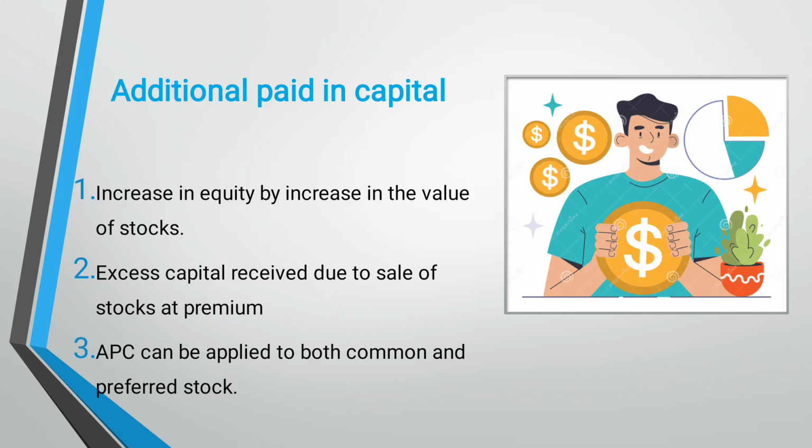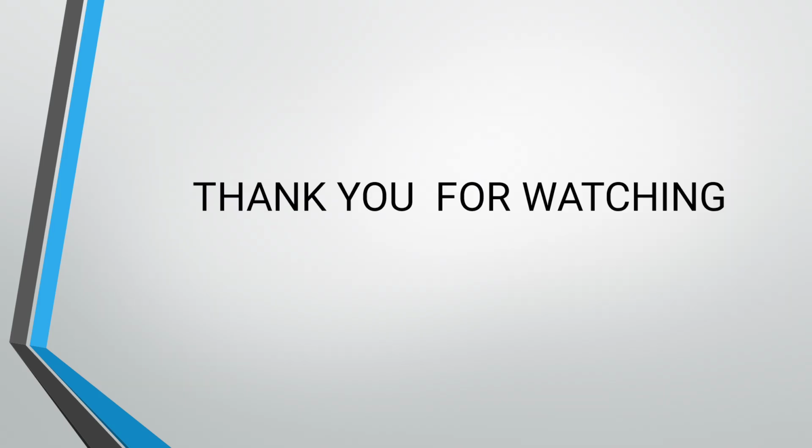So the excess capital which we receive due to the sale of the stocks at a premium is the additional paid in capital. You have heard the word premium, which means additional, extra, to pay for something. So the excess amount which anybody pays for a share or a stock becomes the additional paid in capital for the company of that stock. Additional paid-in capital can be applied to both common and preferred stock. It is that simple.